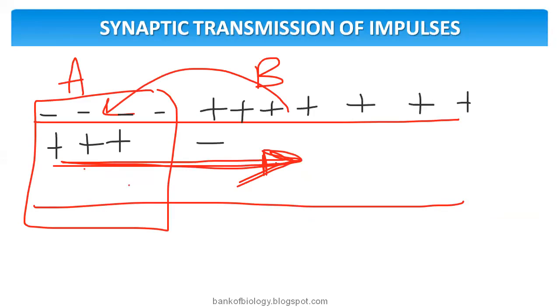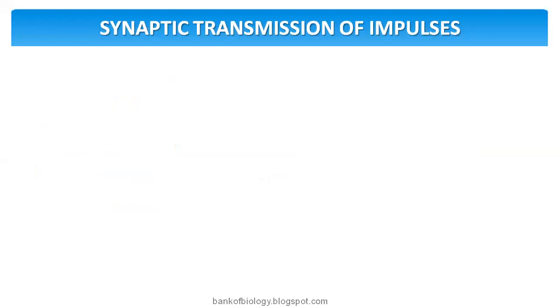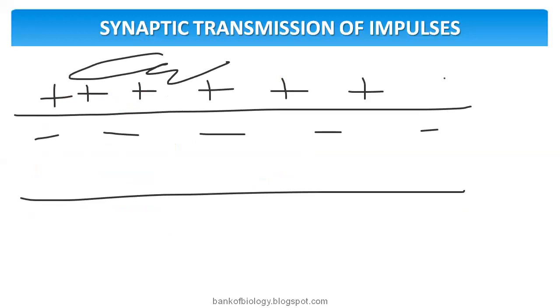Along the length, you'll find it like this. So when this transfer occurs, what happens? This area becomes negative and this area becomes positive. That we need to remember. Let me show you once again. Along the length, positive; along the length, negative. This is the resting condition. Then when I give the stimulus, the positive becomes negative here.